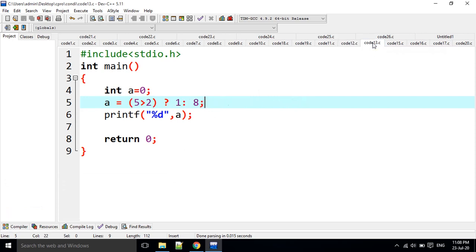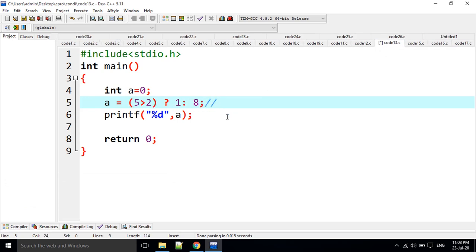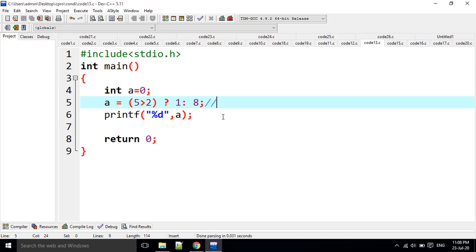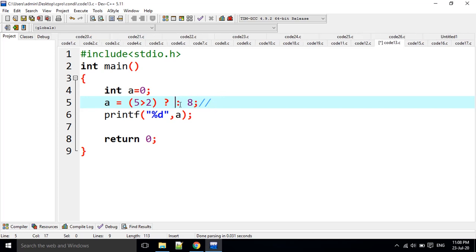Next question. 5 is greater than 2. Is 5 greater than 2? Yes, it is true, but there is no value in the true block here.